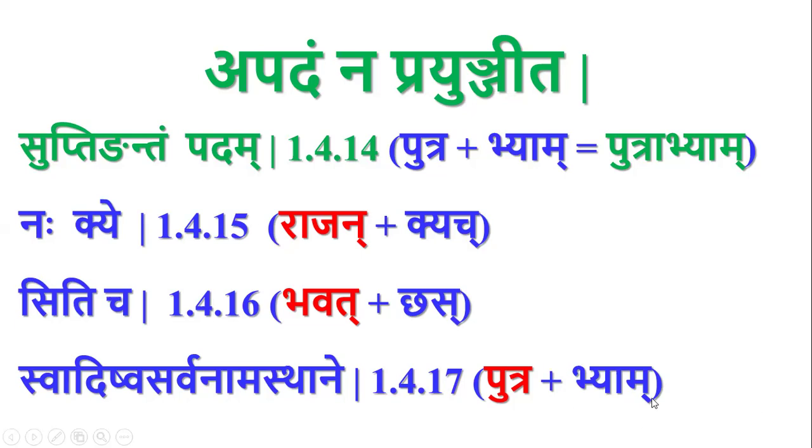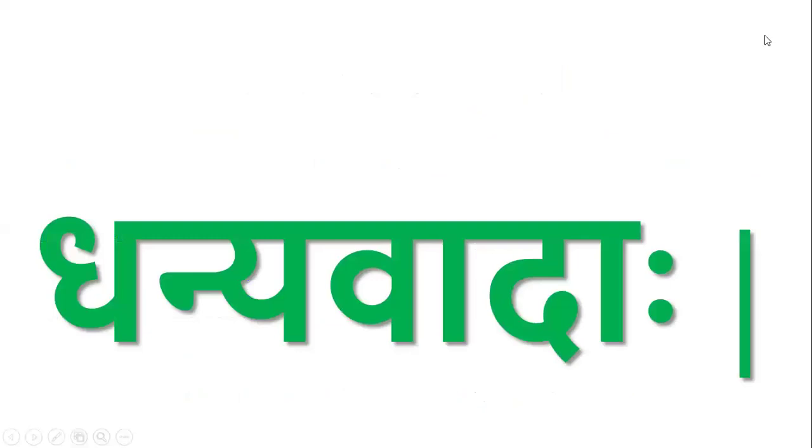That sarvanama sthana pratyaya is restricted to supratyaya only. So supratyaya, which is not sarvanama sthana, and all stri pratyaya and all tadita pratyaya can be. So then this anga is called as pada. So these are the 4 sutras which define the sangha padam.